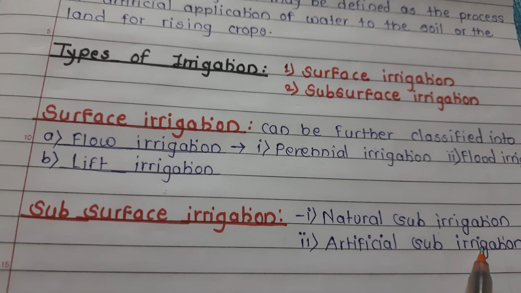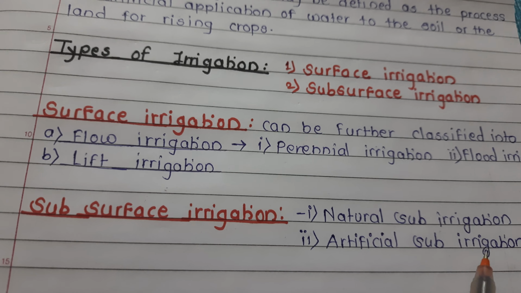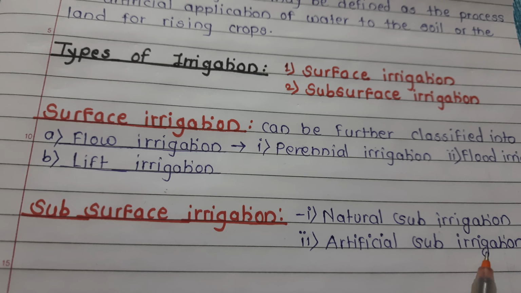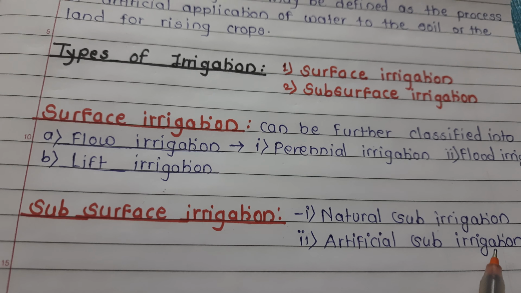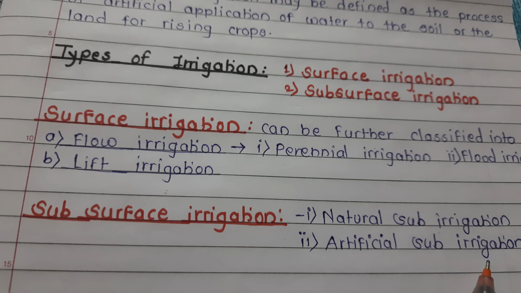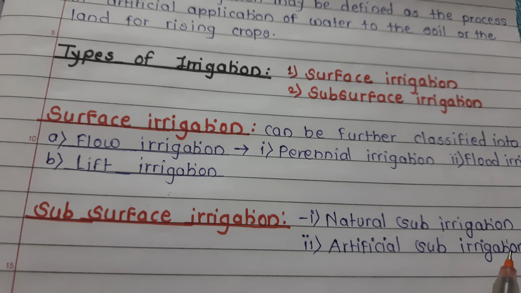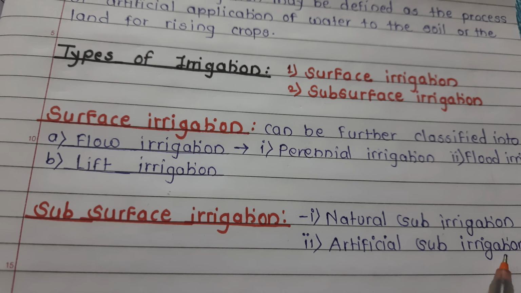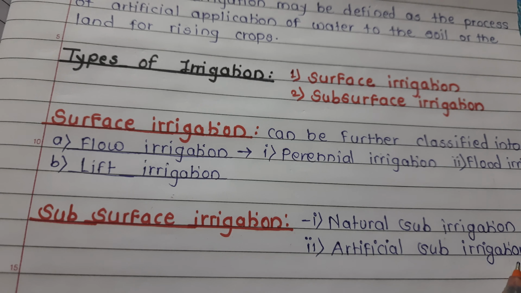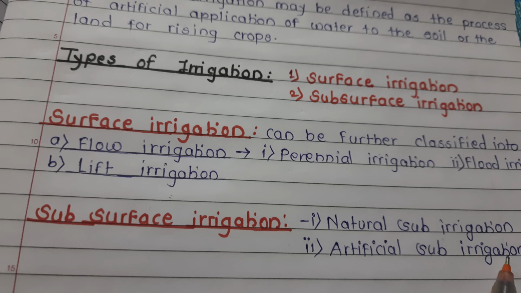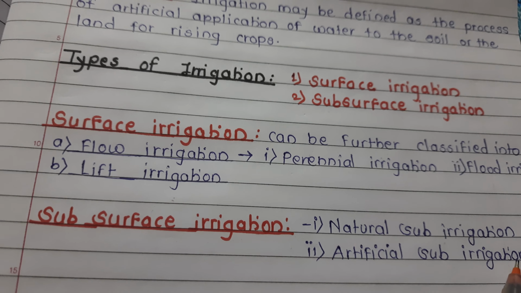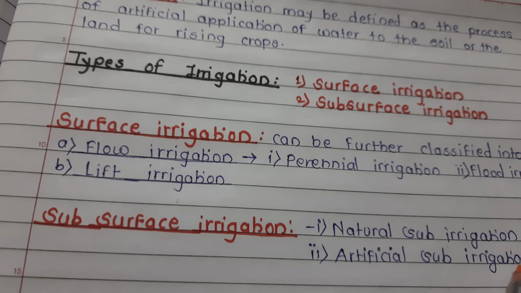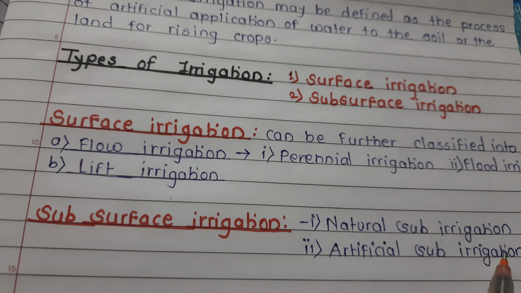Artificial sub-irrigation. This is when a system of open joint drains is artificially laid below the soil. This system is called artificial sub-irrigation, which is a costly process and is recommended for areas where crops provide high returns.